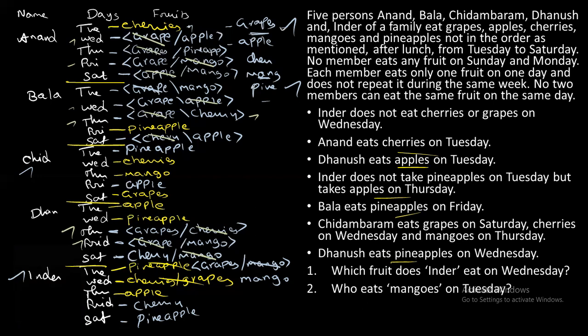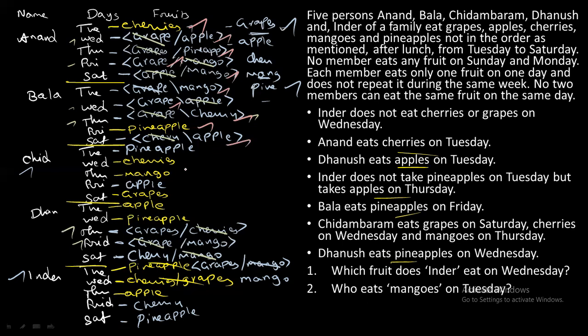So Anand eats cherries on Tuesday and apple on Wednesday and pineapple on Thursday and grape on Friday and again mango on Saturday. Next coming to Bala. So he eats mango on Tuesday and grape on Wednesday. For Thursday he will eat cherries, and Friday it is pineapple and Saturday it is apple.